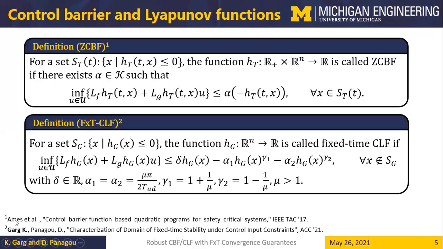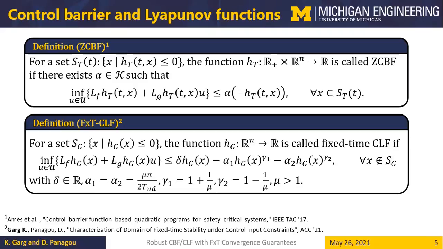Similarly, we presented the following condition in the same session as this one this morning, where we showed that if a function h_g satisfies this kind of an inequality for all points outside the set S_g, which can be thought of as a goal set, then the system trajectories reach the goal set within a fixed amount of time. And inspired from that, the notion of fixed time CLF is defined in the following manner. So a function h_g defining the goal set S_G is called a fixed time CLF if it satisfies this kind of an inequality along the system trajectories for all points outside the goal set.